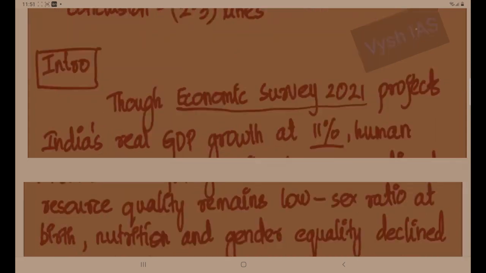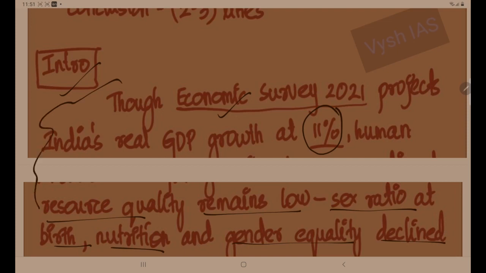On to the detailing. In the introduction, what would be a good introduction for this question? To substantiate the statement, we can give an introduction like: though the Economic Survey 2021 projects India's real GDP growth at 11%, human resource quality remains low, that is, sex ratio at birth, nutrition, gender equality, etc. declined. In this way, you are substantiating the statement given in the question.